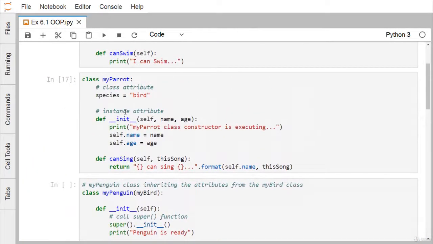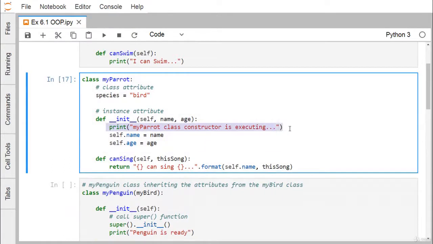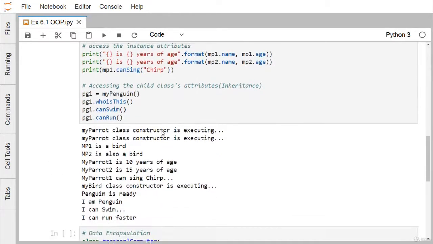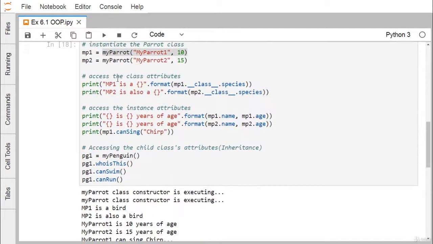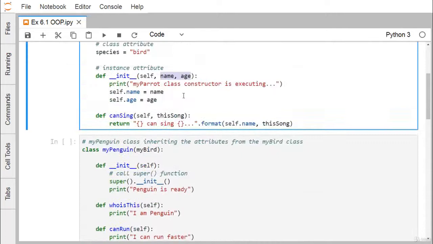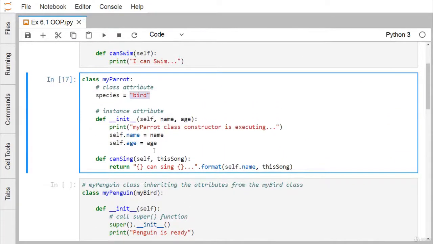Just going to this myParrot, you can easily find that here we have written this myParrot class constructor is executing, so this line is producing the required string as output, and here the name and age are getting initialized with these input parameters name and age. Okay, next we're going for this, that is the mp1 is a bird and mp2 is also a bird, because here we initialize this species with the string bird.